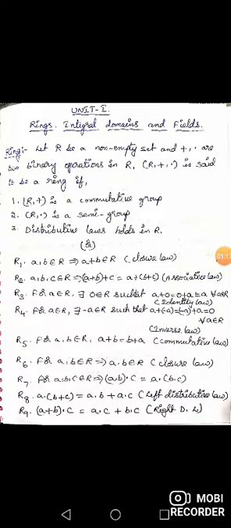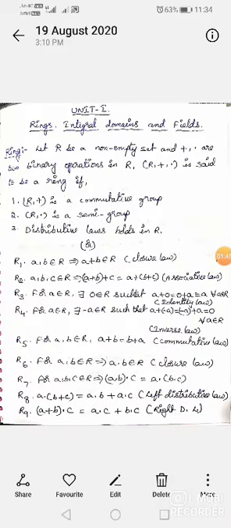So as we know that commutative group satisfies 5 laws. So first one is closure law. So let us discuss these definitions point-wise, rule-wise. So first rule is closure law. As we know that closure law is for a comma b belongs to R, a plus b belongs to R. Second rule is associative law. Associative law means for a comma b comma c belongs to R, that implies a plus b plus c is equal to a plus b plus c.